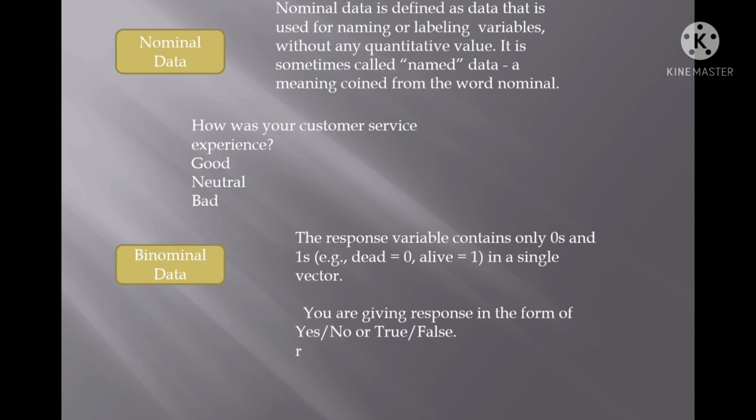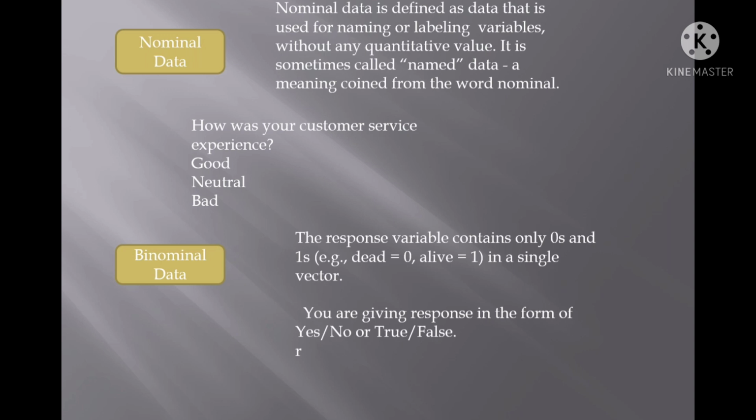Here is a second example of nominal data. We want to get customer responses, customer feedback. If the customer is satisfied with our services, the customer says very good, good, average, or not satisfied. This is called nominal data. Here we are not providing ordering or scaling. Such type of data is known as nominal data.